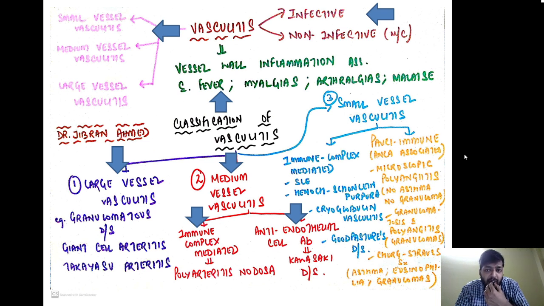And small vessel vasculitis can be divided into immune complex mediated disease, which comprises SLE, Henoch-Schönlein purpura, cryoglobulin vasculitis, Goodpasture's disease, or it can be pauci-immune. It is ANCA associated. Example, microscopic polyangiitis, where there is no asthma, there is no granuloma. Then there is granulomatosis with polyangiitis, also called Wegener's granulomatosis, which is characterized by granulomas. And lastly, we have Churg-Strauss syndrome, which is characterized by asthma, eosinophilia, as well as granulomas. Individually we are going to discuss each one of them and see what the morphological features are.